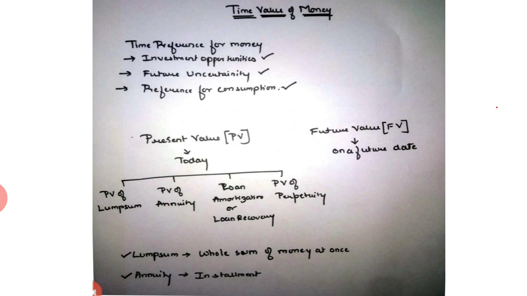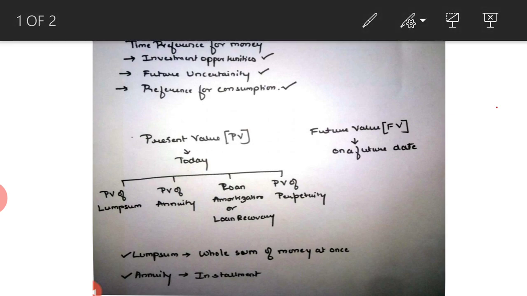What is time value of money? In simple words, the value of money is not constant, it changes as the time passes by. Now why does this happen? This happens because of the time preference for money. Now what is time preference for money? That is, any person would like to have money right now rather than waiting for it in future.